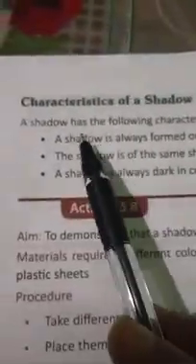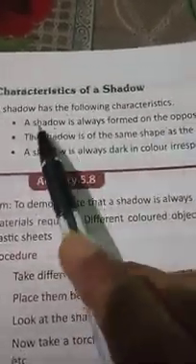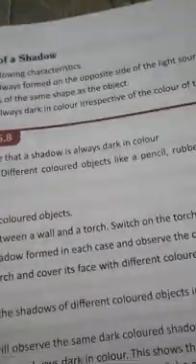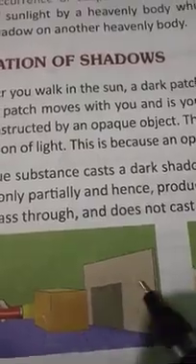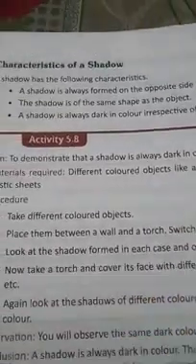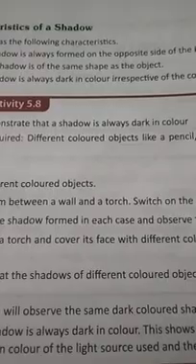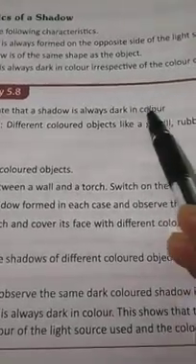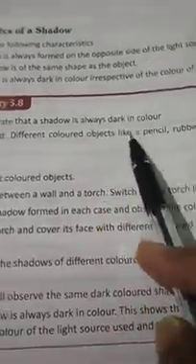Now, characteristics of a shadow. There are three characteristics given in your book. The shadow is always formed on the opposite side of the light source. Definitely, the shadow forms on the opposite side of the light source. And the shadow is of the same shape as the object. Yes, definitely the shadow is of the same shape. If you put a round object, a round-shaped shadow will appear. If you put a rectangular object, the shadow will also be rectangular in shape.